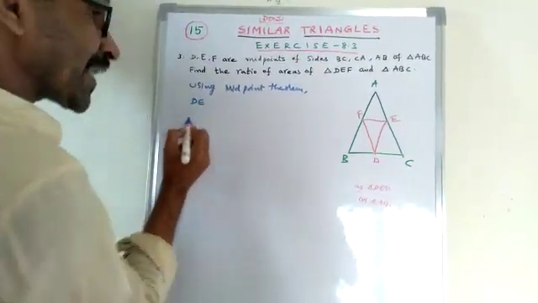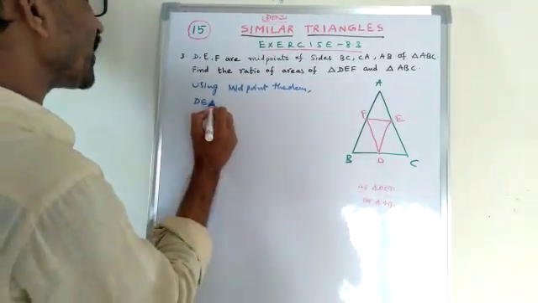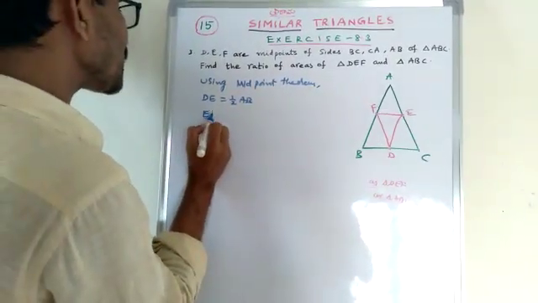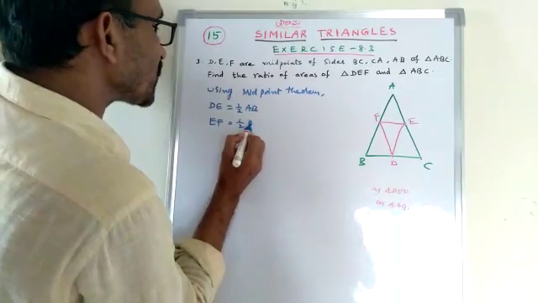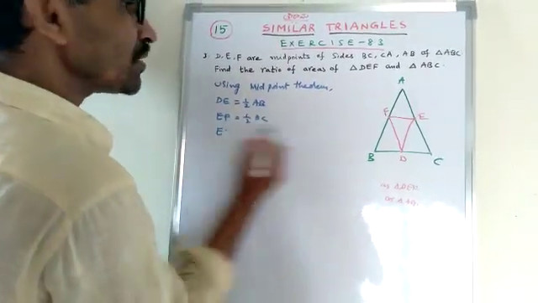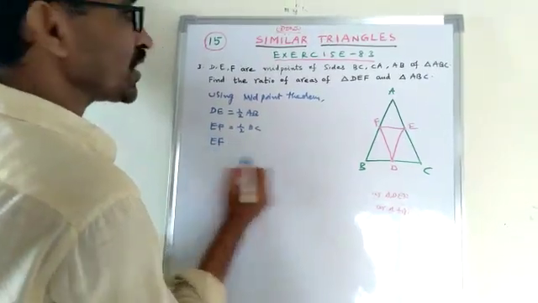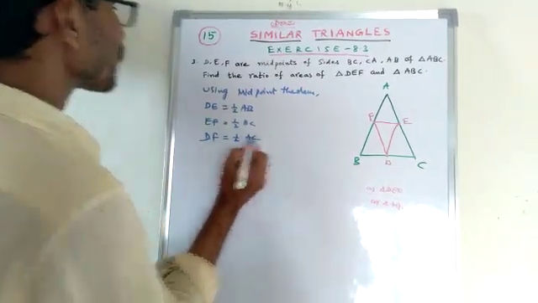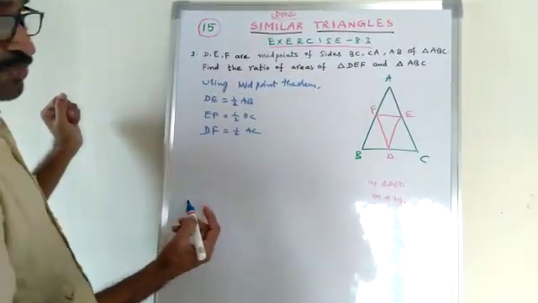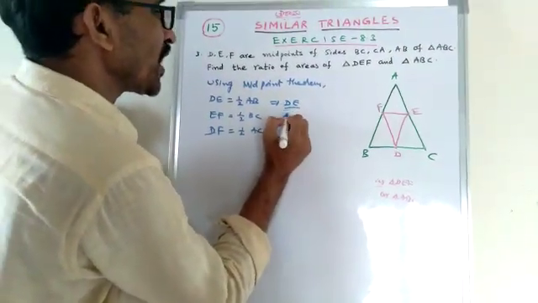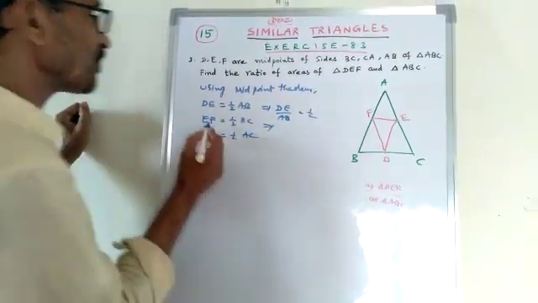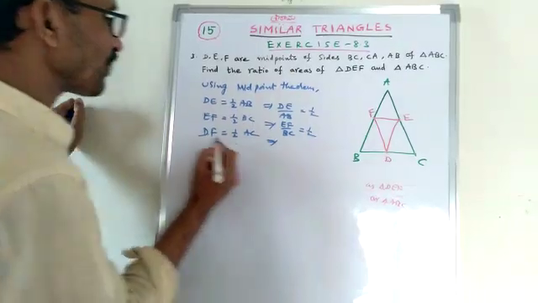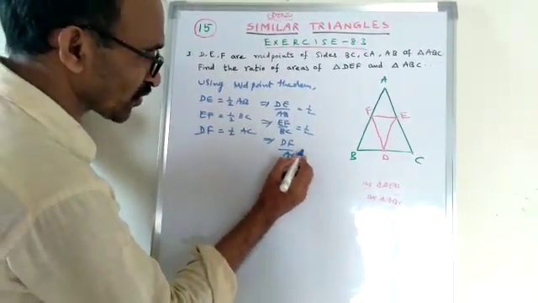DE is parallel to AB, and DE is equal to half of AB. The next, EF. EF is parallel to BC and half of BC. And DF is half of AC. Okay. DE is equal to half of AB, that implies DE by AB is equal to half. Similarly, EF is equal to half BC, so EF by BC is equal to half. Similarly, DF by AC is equal to half.